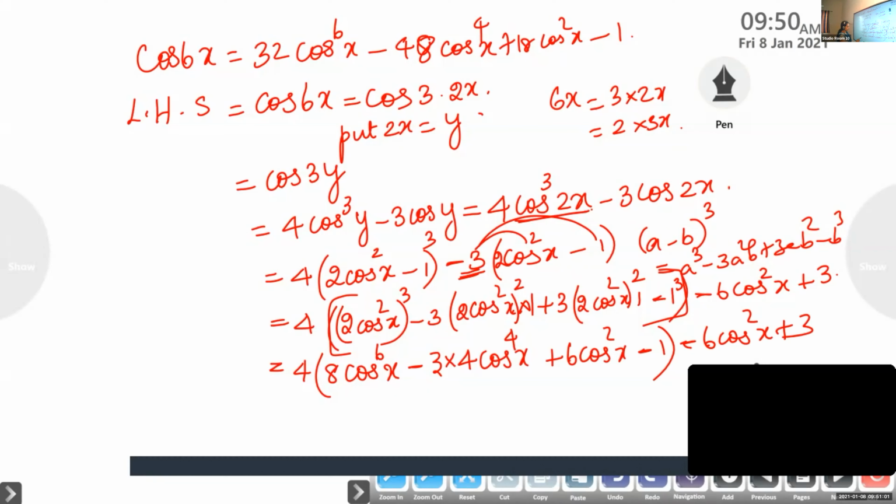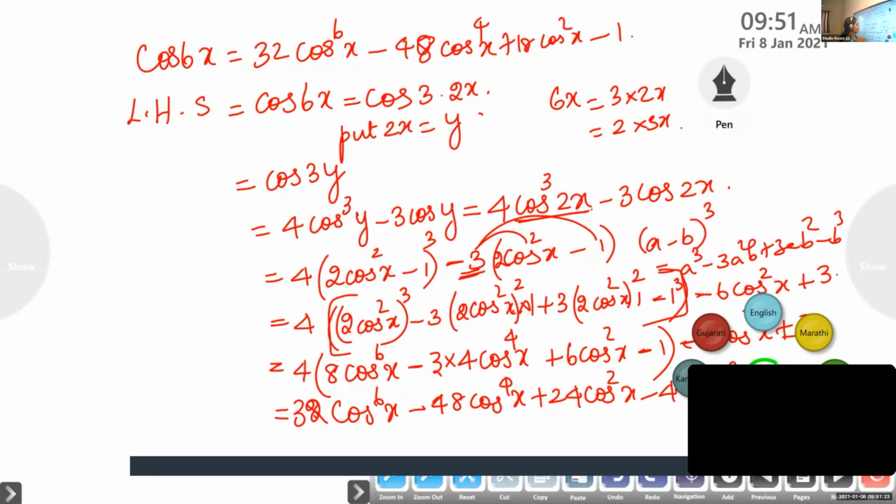If you open the bracket, 8 4s are 32 cos raised to 6x, minus 4 3s are 12, 12 4s are 48, 48 cos raised to 4x, plus 24 cos square x, minus 4, minus 6 cos square x, plus 3.